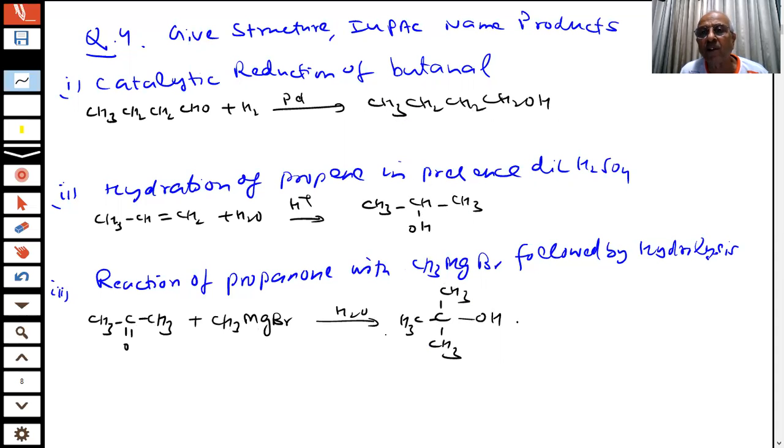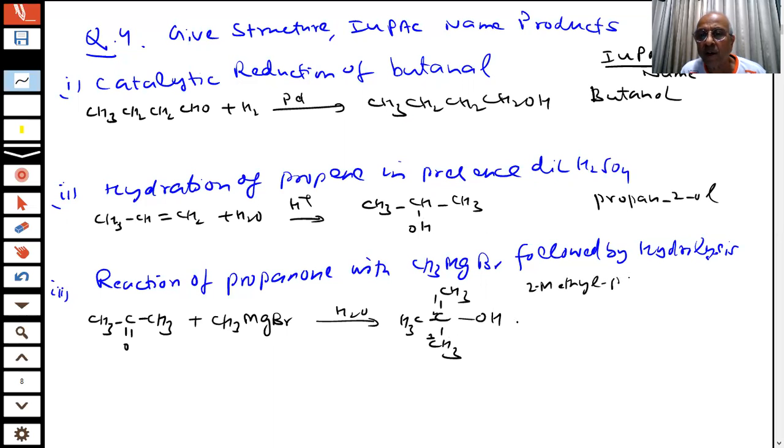The formulas and IUPAC names we have to write in the exam, students. What is this? 1, 2, 3, 4. Butanol. What is this? This is propan-2-ol. We already know it. What is this? 1, 2, 3. 2-methylpropan-2-ol. So this is how we have to answer questions in the paper.